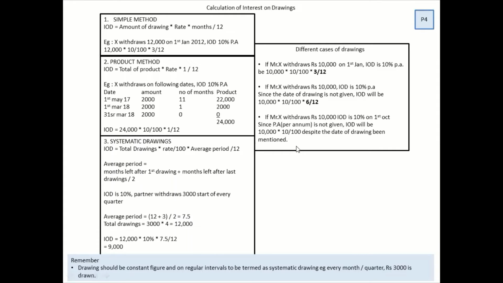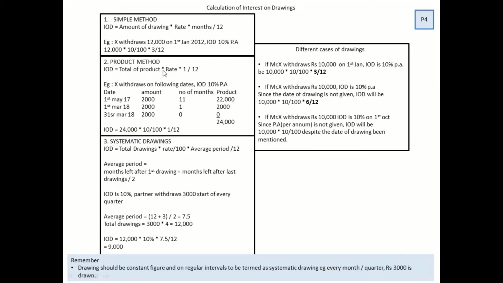Now we are going to learn another small and interesting segment of this chapter, which is called interest on drawings. As you know, a partner has all the rights to withdraw money. Now he can withdraw in different ways. Let's look into the simple method. The person is withdrawing 12,000 on 1st of Jan. The IOD is 10% per annum. So from 1st of Jan till the year end, that is 31st of March, you got 3 months. So how do you calculate? 12,000 into 10% into 3 by 12.